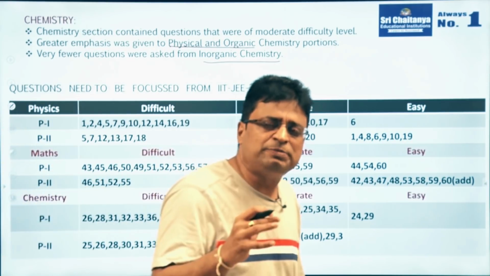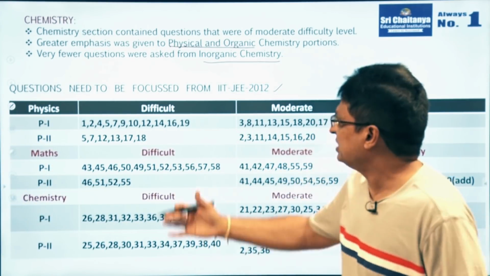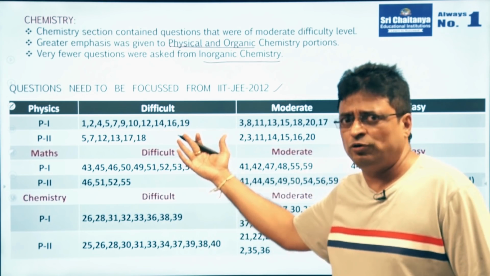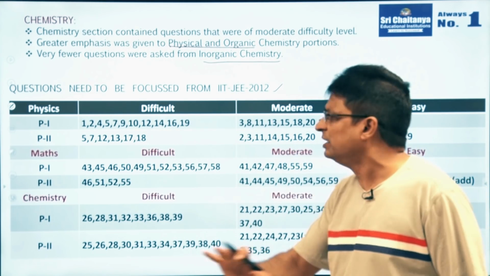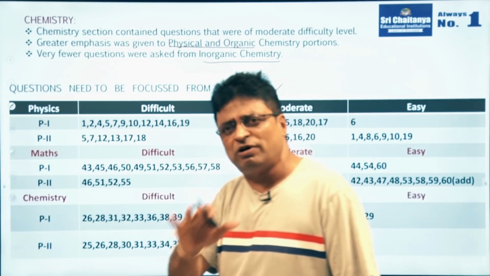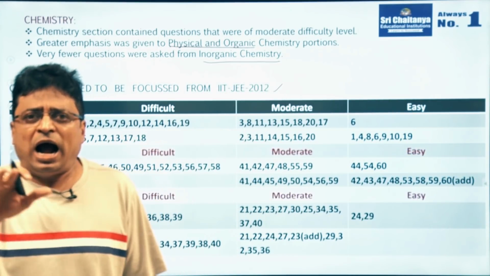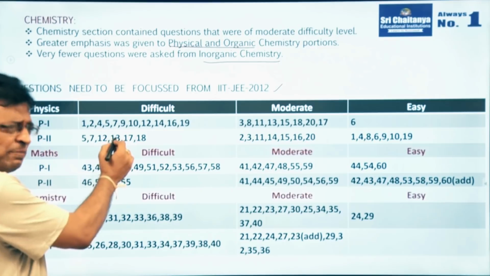What are the concepts behind these questions? It takes a lot of time for me to give all this information, but my suggestion is, you download the question papers of 2012 and 2013 and note down from the original paper.